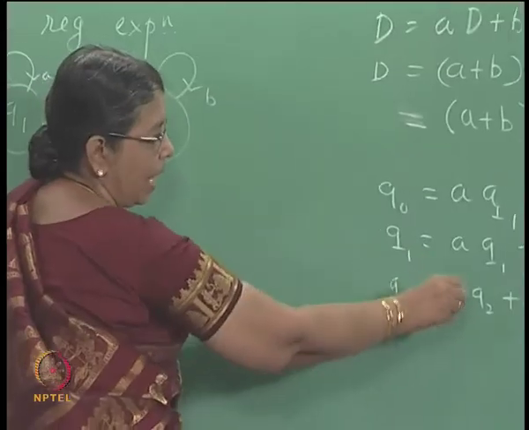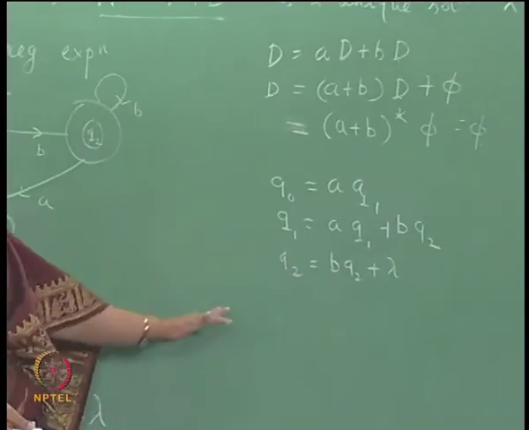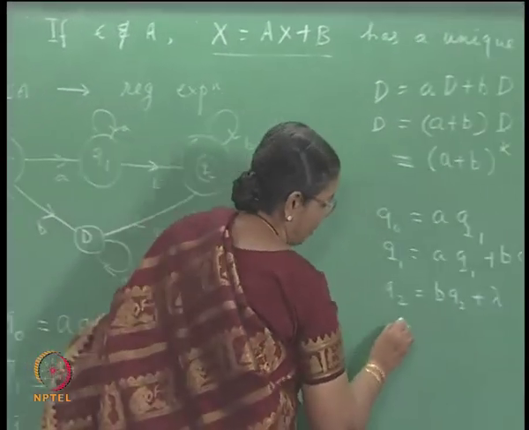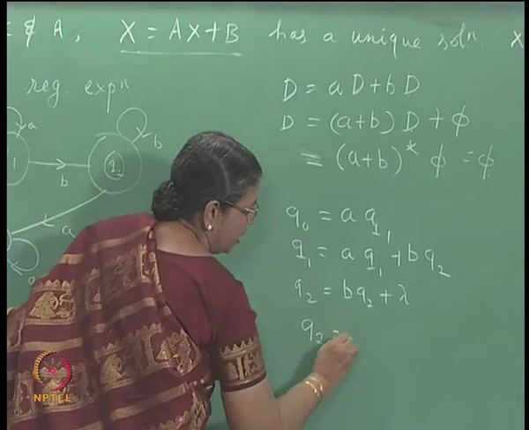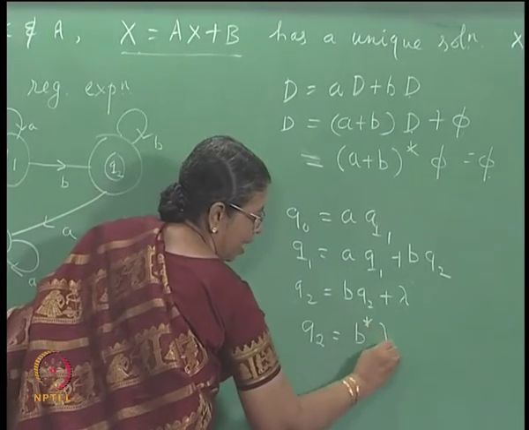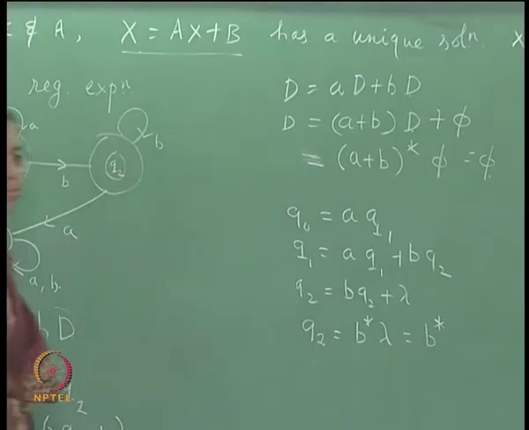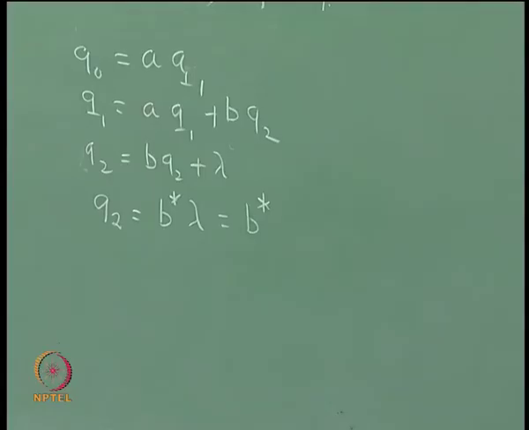Now look at the last one, it is again of this form, right. So what is the answer for Q2? Q2 is B star lambda, that is B star. Now use this in the other equations, use this in this.